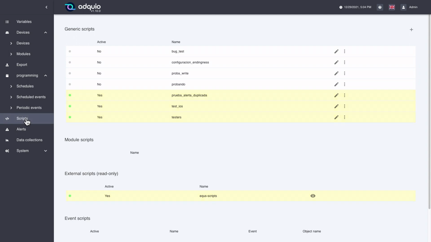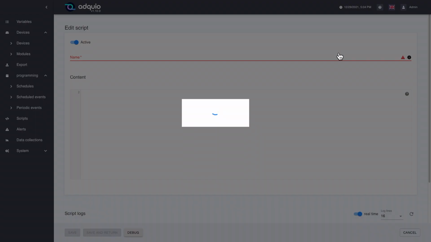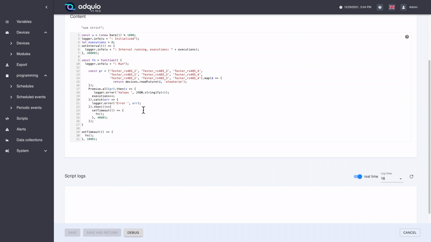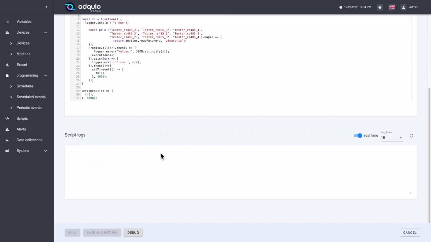Then, we have the script section, which is the section where we are really going to program, and here we have several examples. We are going to enter JavaScript code, right? We have a code part, and we have a log part, which is where we can put debug messages, where we can see syntax errors, and so on.